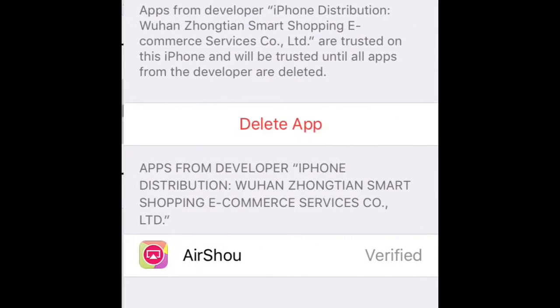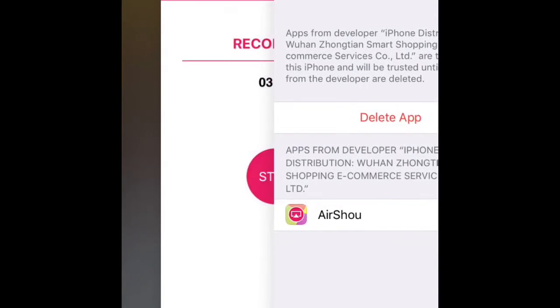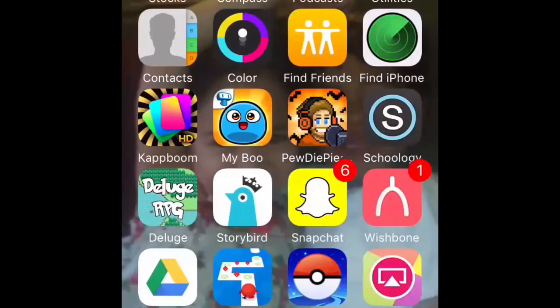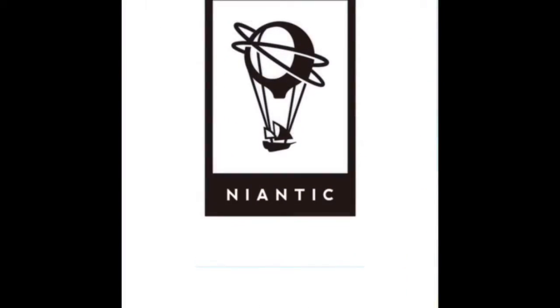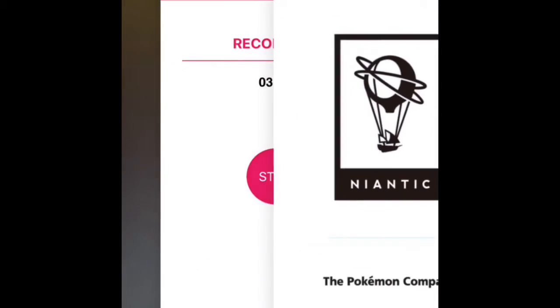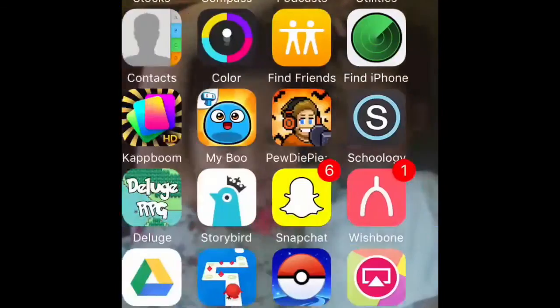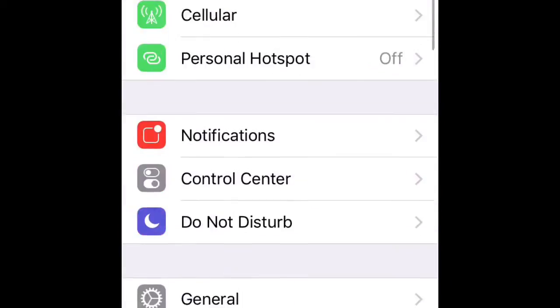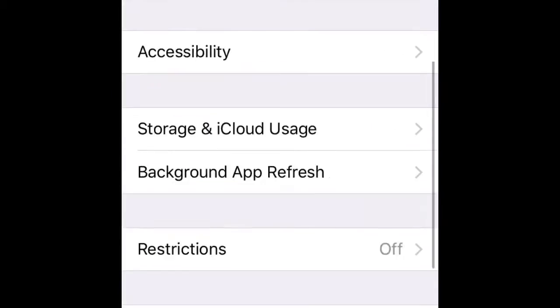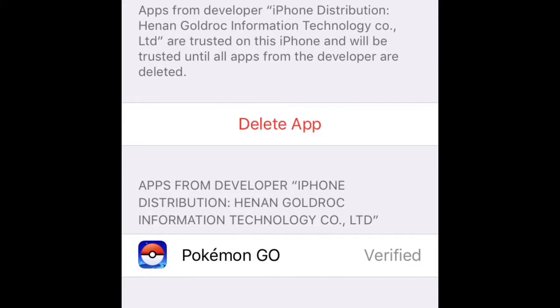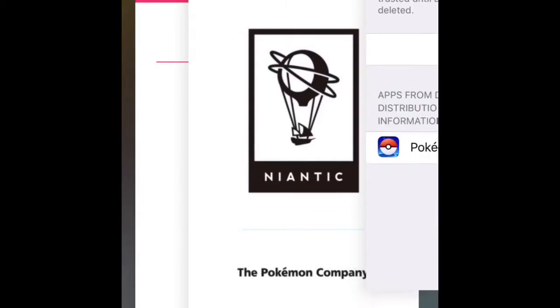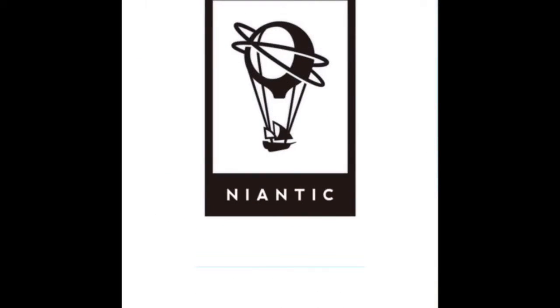If you guys were wondering, this is what I use to screen record, it's called AirShow. Sorry for the bad explanation. To trust it, go into settings, general, scroll all the way down, device management, click it, and then it won't say delete app, it'll say trust, and then whatever it's named. That's what you want to do.